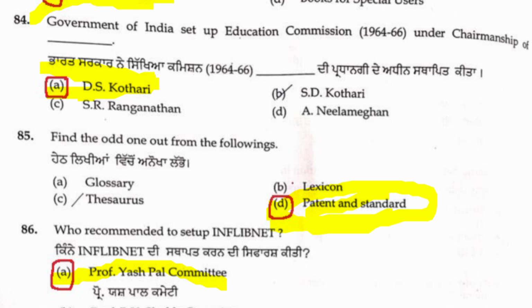86th, who recommended the setting up of INFLIBNET? Everyone knows INFLIBNET is located in Gandhinagar, Gujarat, the Information and Library Network. It was recommended to be set up by the Yashpal Committee. This committee gave the recommendation to establish INFLIBNET. INFLIBNET developed software for university libraries. So INFLIBNET is very important, friends.